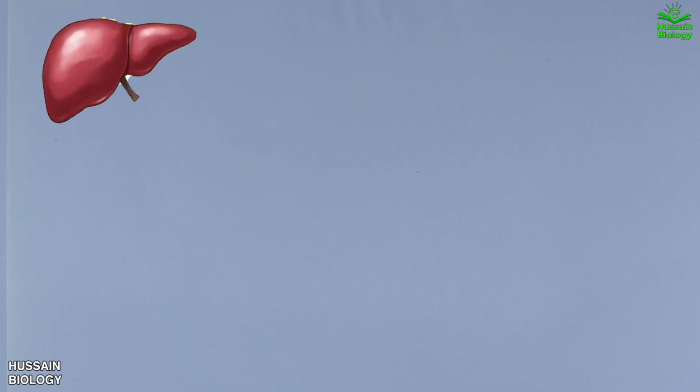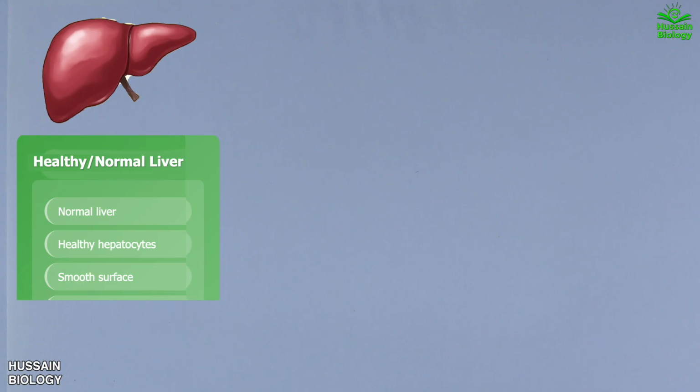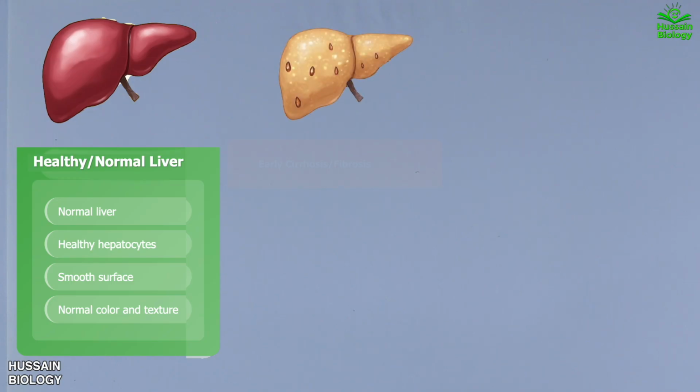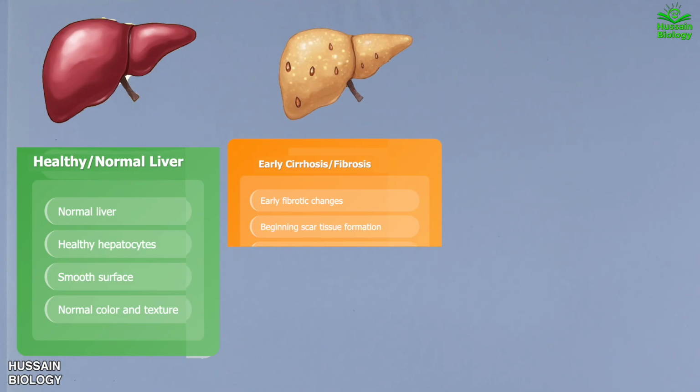Here in this diagram we have the normal liver with healthy hepatocytes, smooth surface, normal color and texture. When disease progresses, we get early cirrhosis, where we see fibrotic changes, scar tissue formation, mild surface irregularity and inflammatory changes.